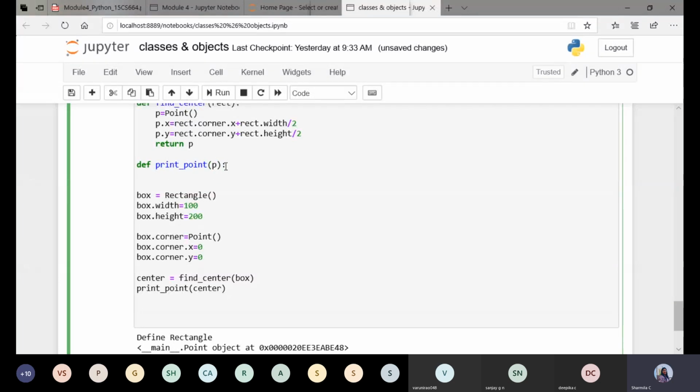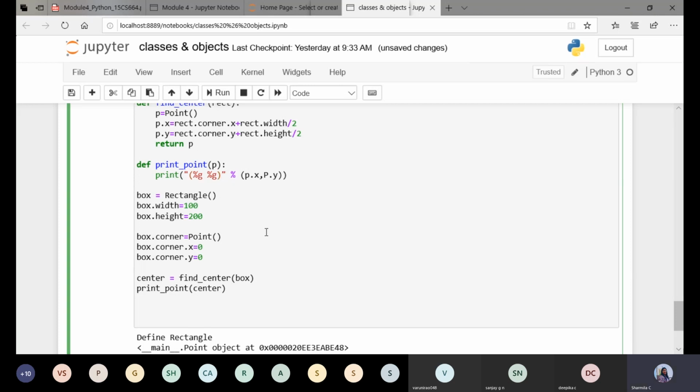Then here I need to print it. So print the value. I'll give %d, %g. So I'm using the string format for printing the values here. So once again, % of p.x, p.y. Fine.